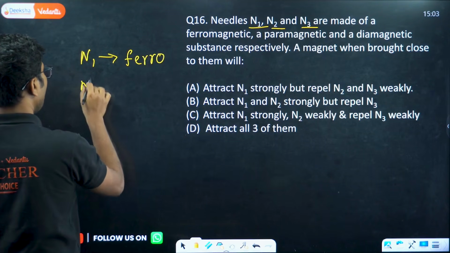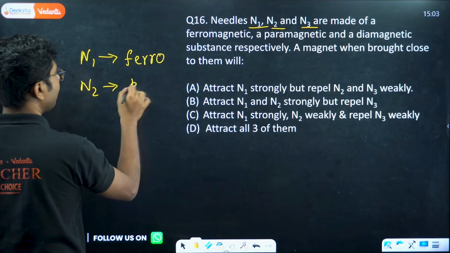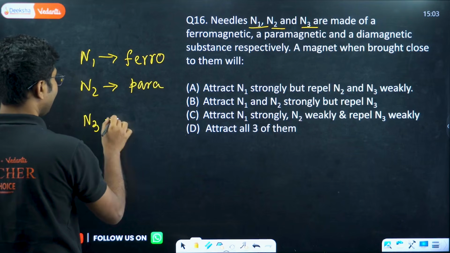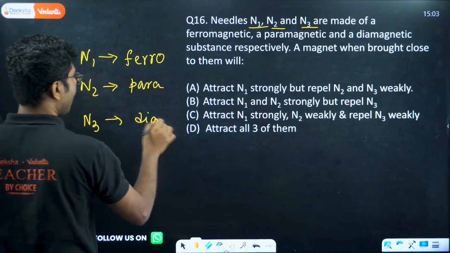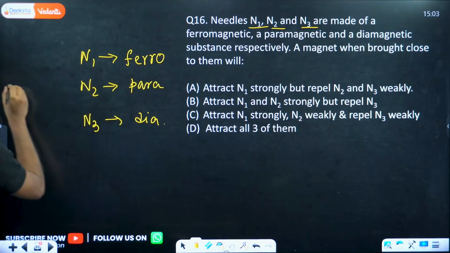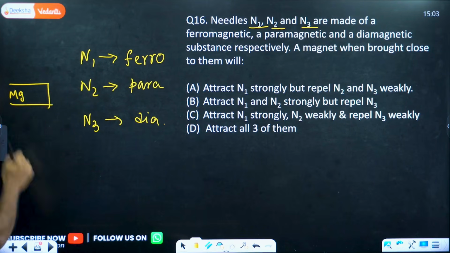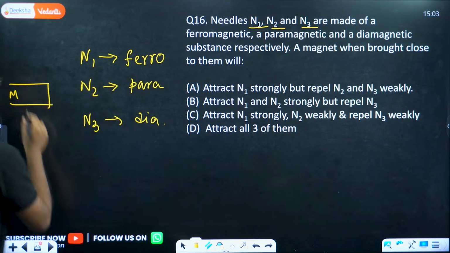Okay, N2 is para and N3 is dia, right? So if you brought a magnet, what will happen?